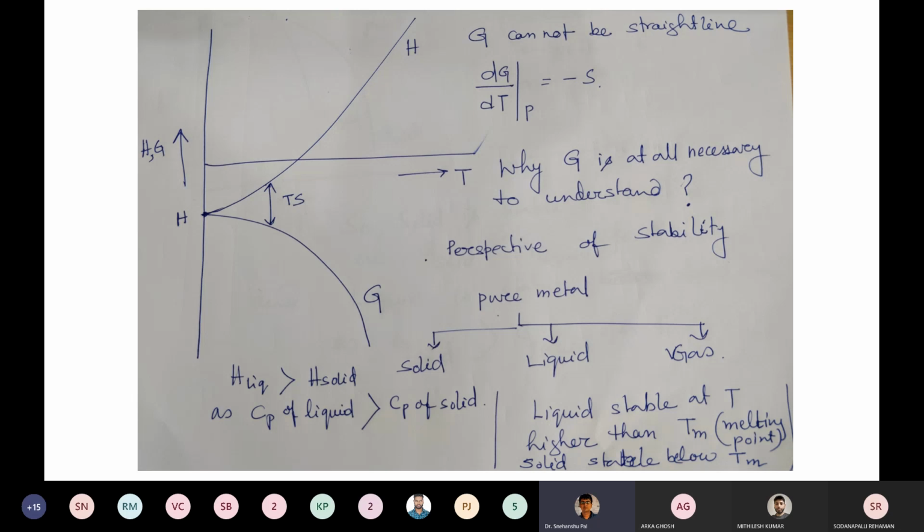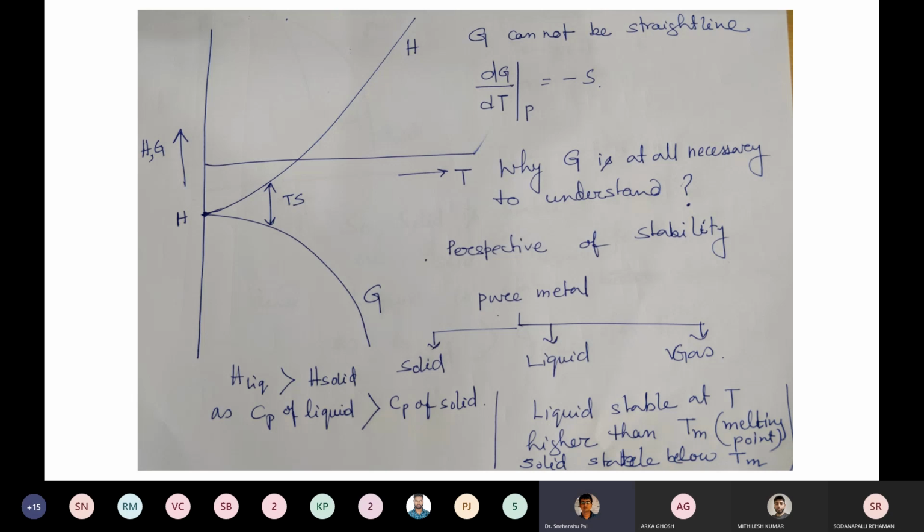The enthalpy cannot be a criterion of stability, because if you go above the melting point, liquid is stable, and if you go below the melting point, then the solid state is stable.